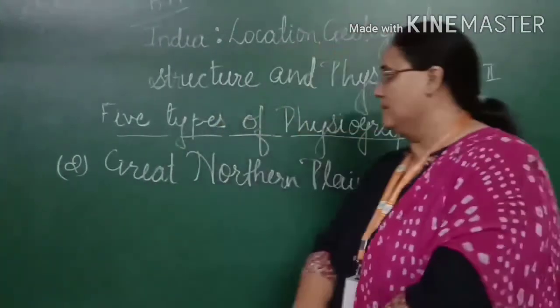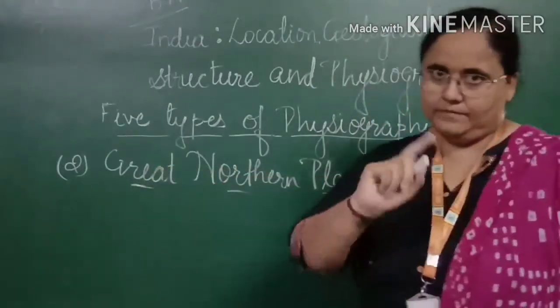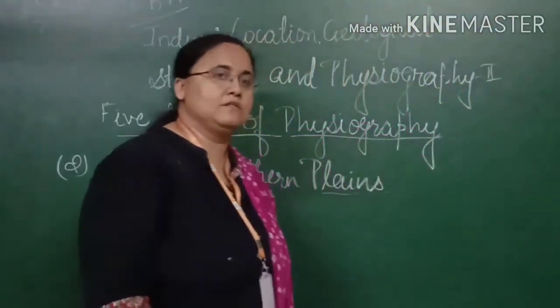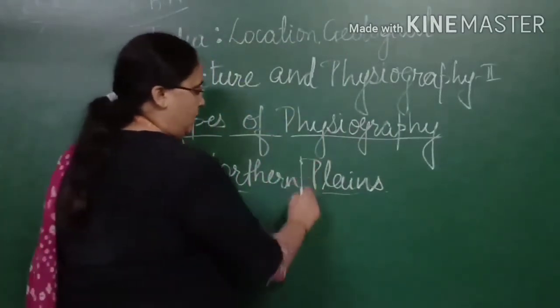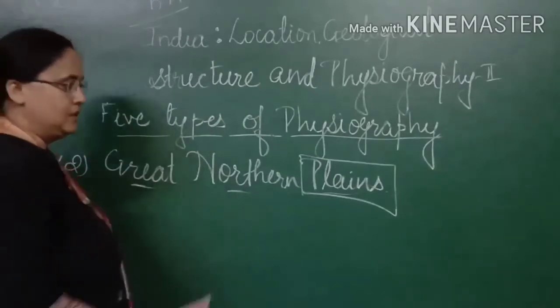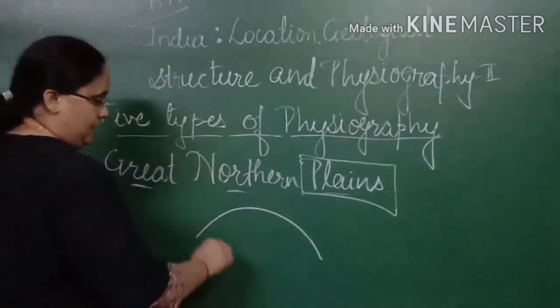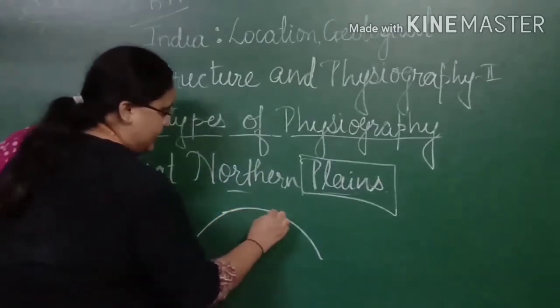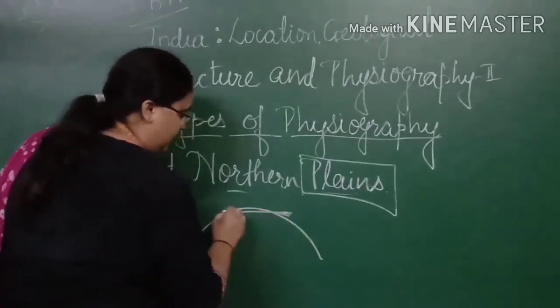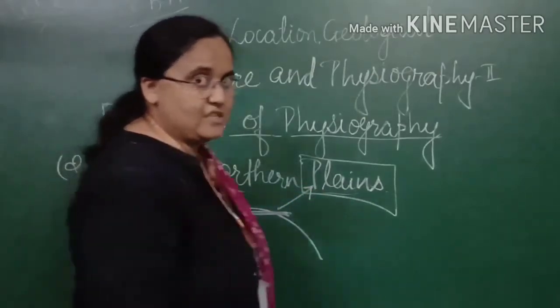Now we are going to begin this video about the Great Northern Plains. Before we continue with the explanation of this word, I would like to ask you, what is the meaning of plains? Have you ever heard this word? When we are talking about the plains, suppose this is a globe, and we have a very even piece of land on the earth, that we call the plains. I hope it is clear to you.